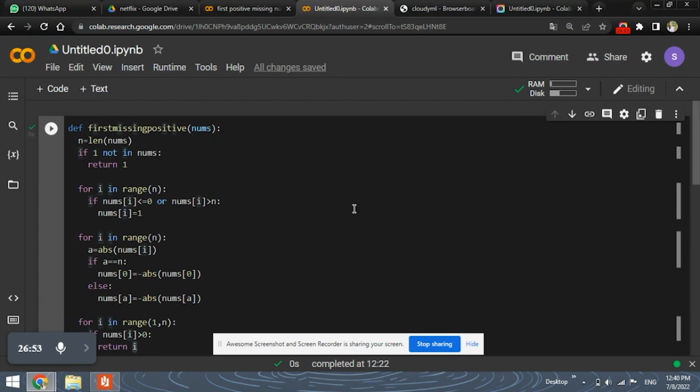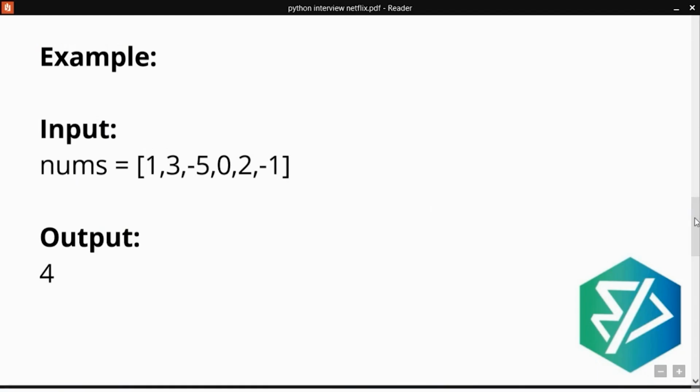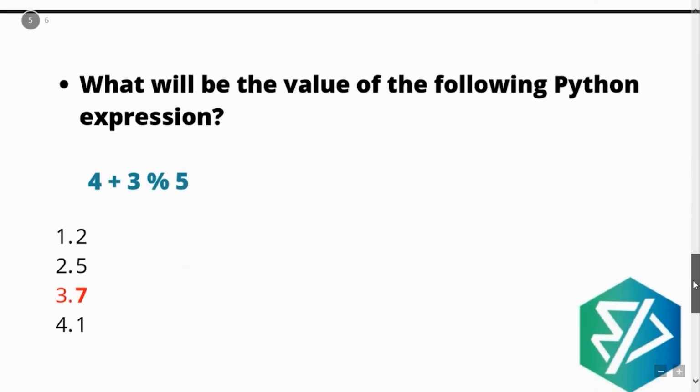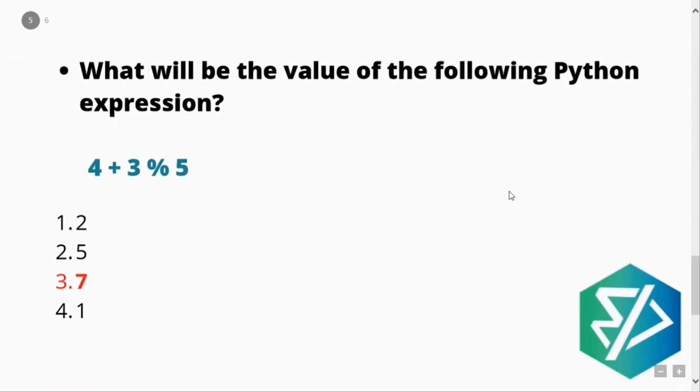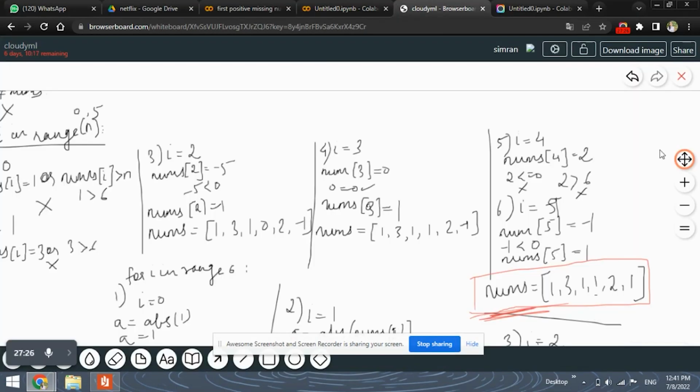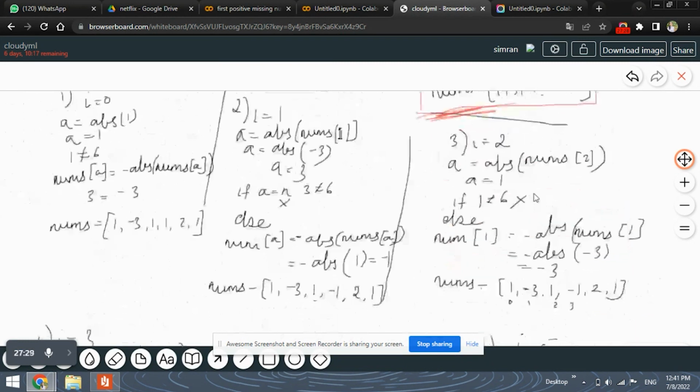Before ending the video, I'll give you the answer for the quiz that I had asked before. We need to follow the precedence rule between these operators. The rule is that the modulo operator has greater precedence than the addition operator. If you first find the modulo of 3 and 5, the value that you get will obviously be 3, because 3 is not divisible by 5.